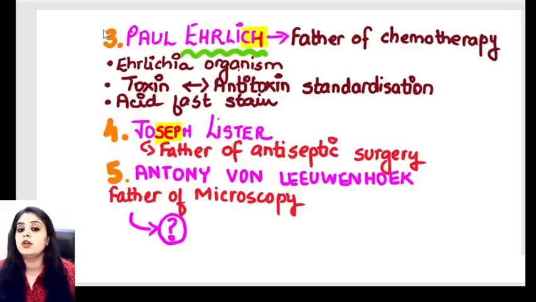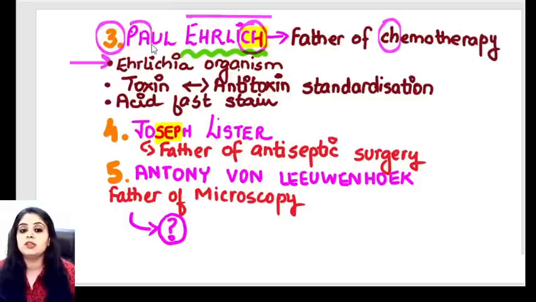Let's come to Sir Paul Ehrlich. After his surname, there's an organism that has been identified that is known as the Ehrlichia organism. The Ehrlichia organism is named after him. Other than that, please remember, if you look at the last two alphabets, CH tells you he is the father of chemotherapy. So firstly, Ehrlich will tell you Ehrlichia organism. CH will tell you it's the father of chemotherapy.